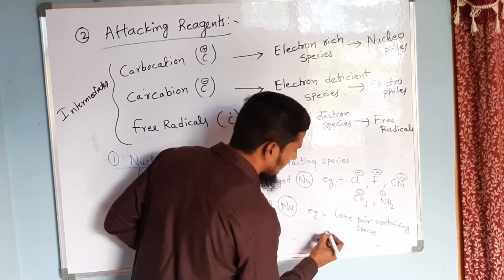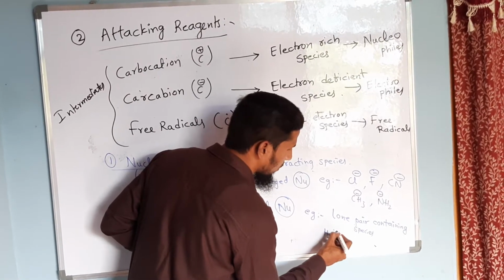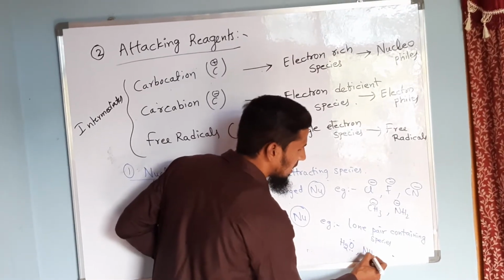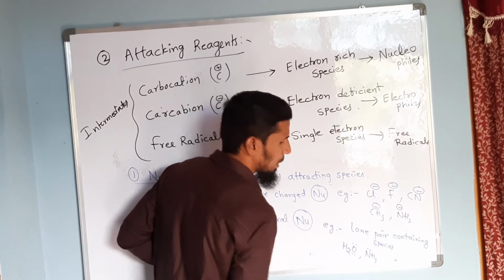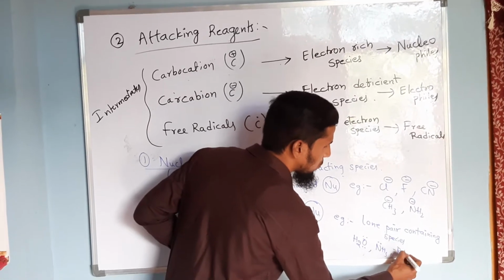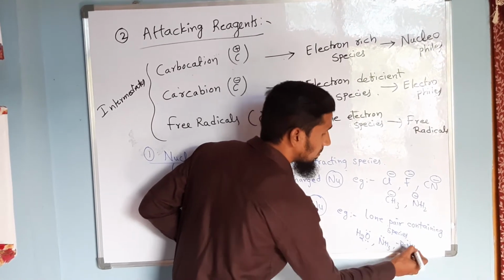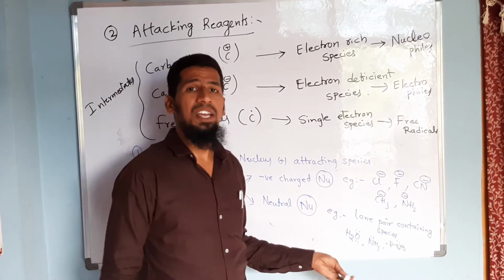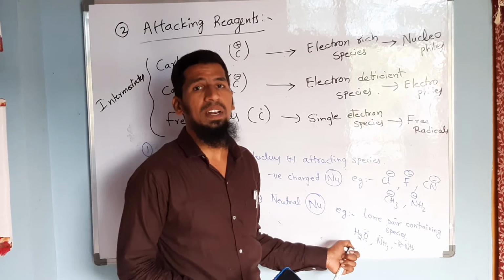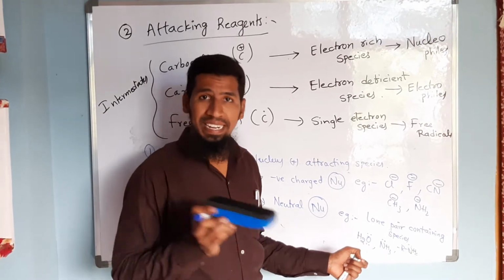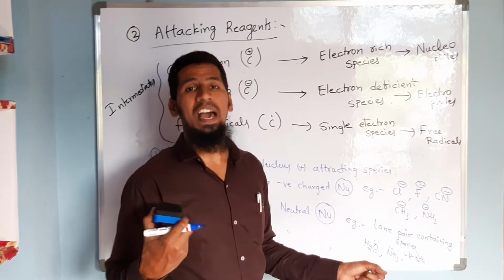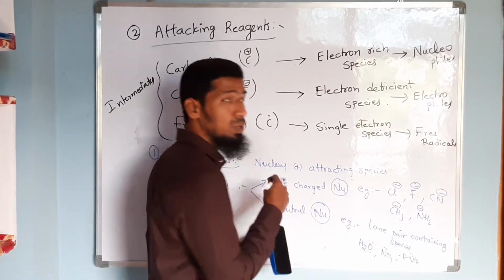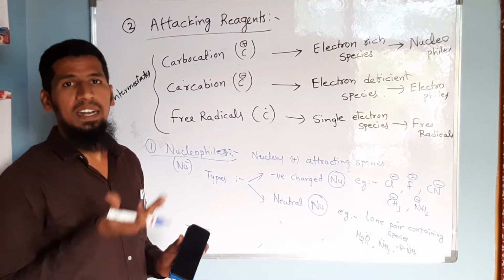So what are the lone pair containing species? You can consider H2O. Water has two lone pairs on the oxygen. NH3, ammonia has one lone pair on the nitrogen. RNH2, amines. Okay, so these all are the lone pair containing species. These are considered as neutral nucleophiles. Why are they neutral? Because they don't have negative charge, but instead they behave as electron rich with respect to lone pair. So this lone pair can be easily donated to electron deficient species that are nothing but the intermediate.